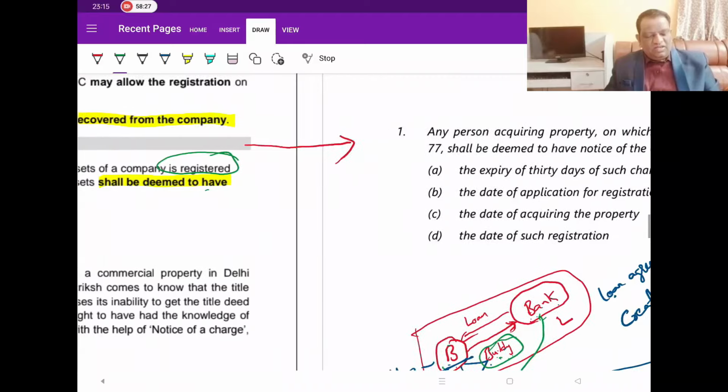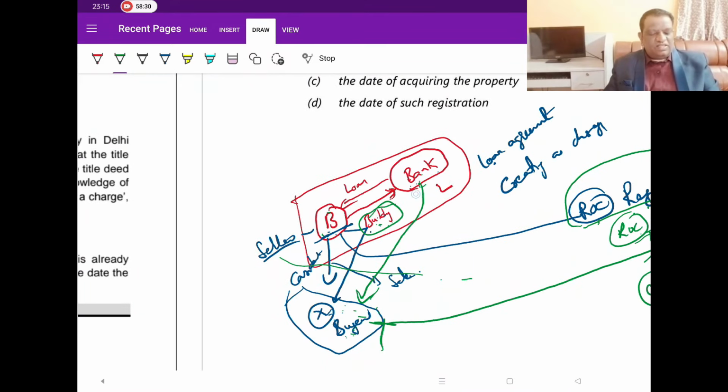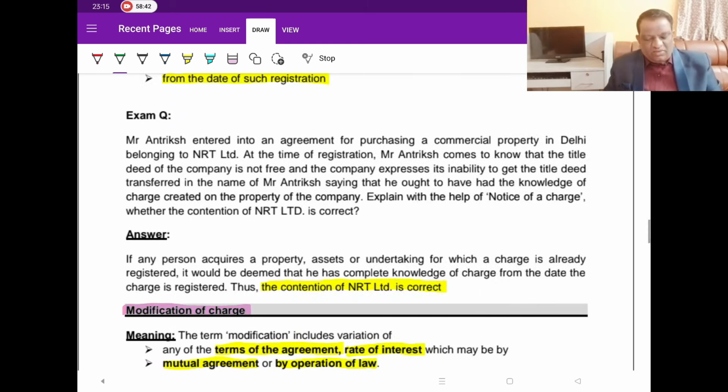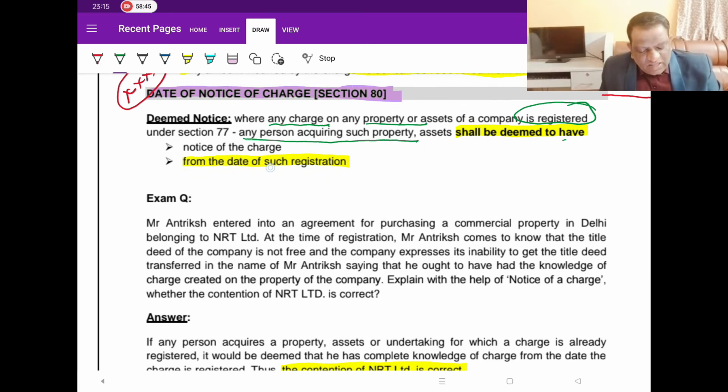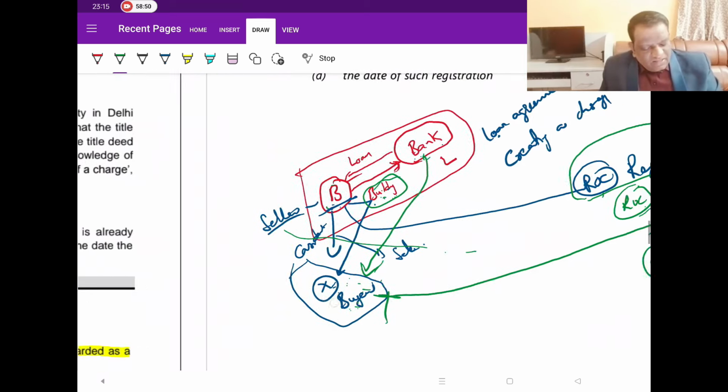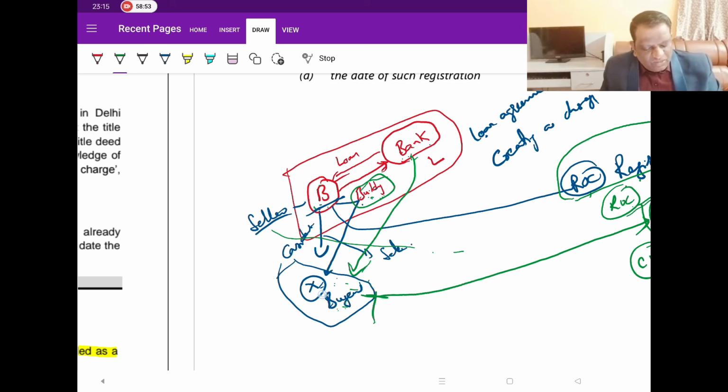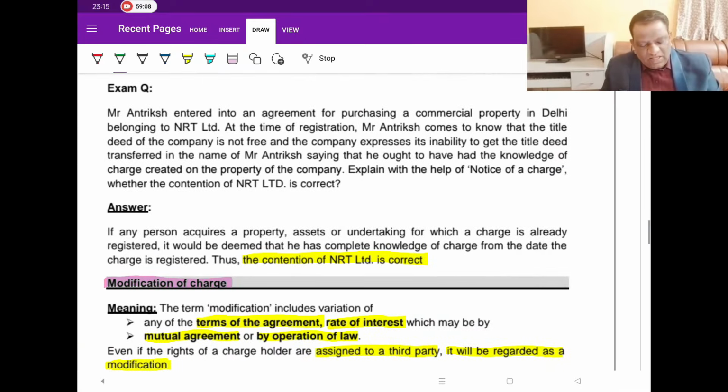So it is assumed that the buyer is already aware that this asset is given as security, and he is still planning to buy it at his own risk. So if the bank claims this building, only the bank will get the right. You will not get the right. Now, from an exam perspective, why do we call it a deemed notice? Is the ROC or the charge holder giving him any notice saying you can't buy this, it's already secured? Nobody is giving. Once it is registered, it is deemed that you have been informed of it. That is why we call it a deemed notice.